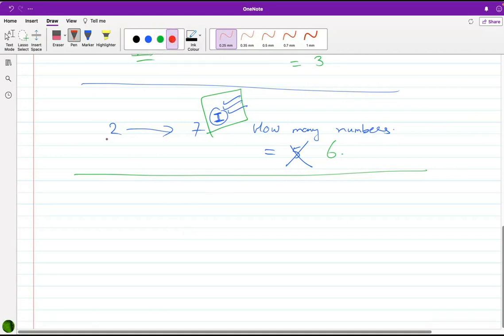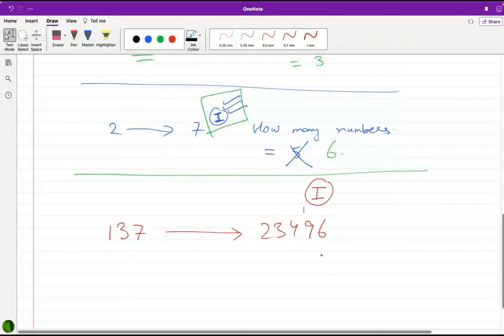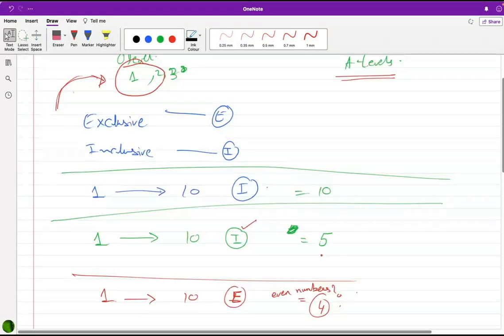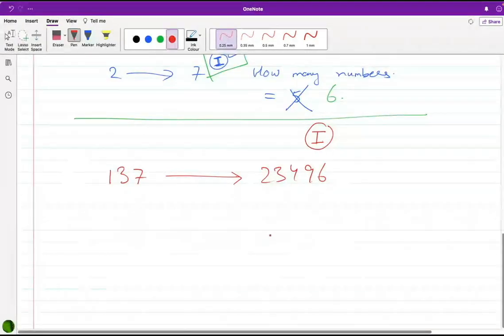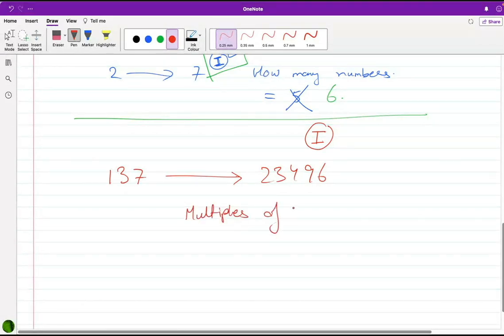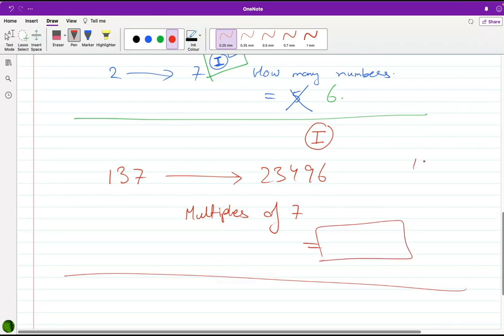Now see if the question would have been 1372 to 2349 included. Those were questions we could count on our fingertips, but this is not that number. These are included, and what is the examiner asking? Multiples of 7. The concept is 100% same, but the number is large. Now we are not able to count it.